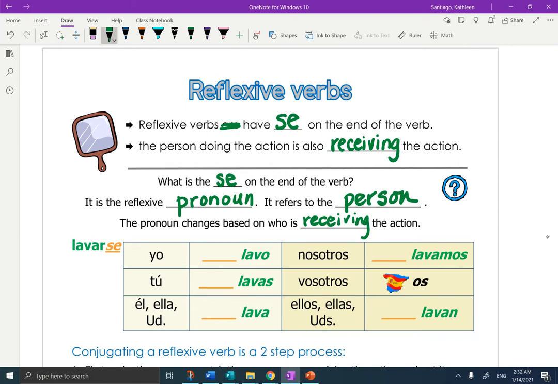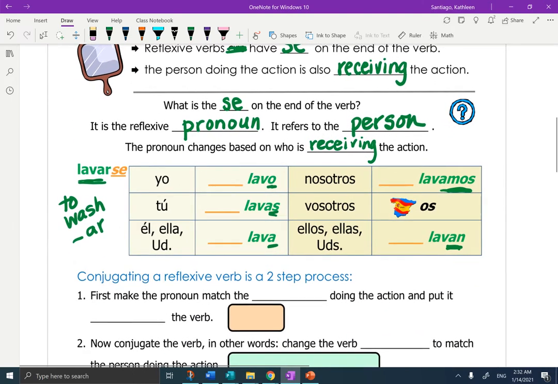So look at lavarse. We know lavar. Lavar means to wash. It is an AR verb, so it conjugates as lavo, lavas, lava, lavamos, and lavan. It's a regular AR conjugation. But what's new for us is this se. That is the reflexive pronoun, and it's going to change depending on who's doing the action.